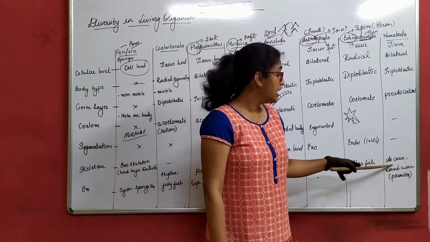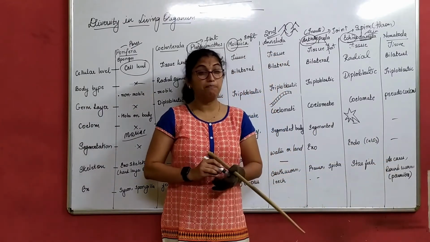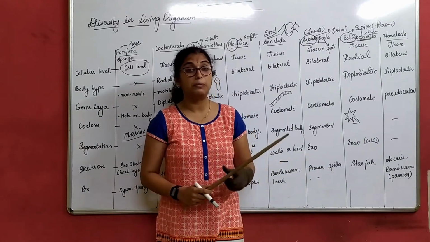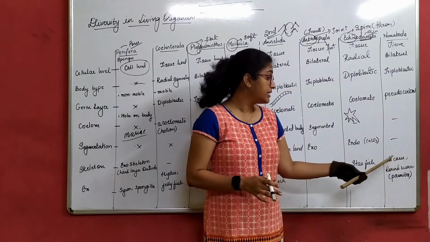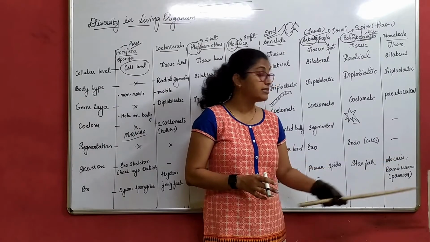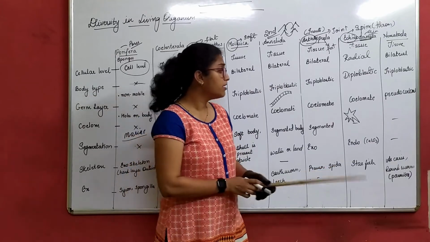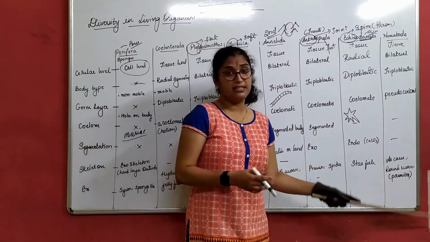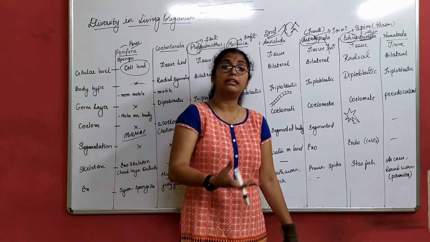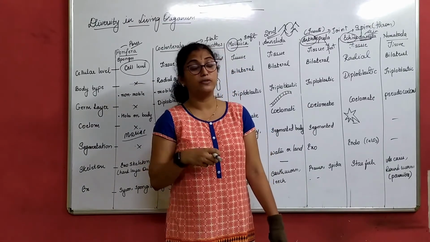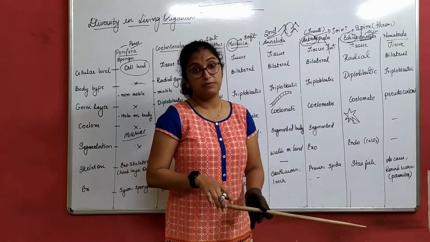Now, examples: Ascaris or roundworm. These are basically parasites, that means they feed on the host body for their food. When we talk about this worm Ascaris, it is usually found in human feces. So these are parasites. Either they stay in the small intestine and take the nutrients from the food we eat. So these are basically disease causing organisms.